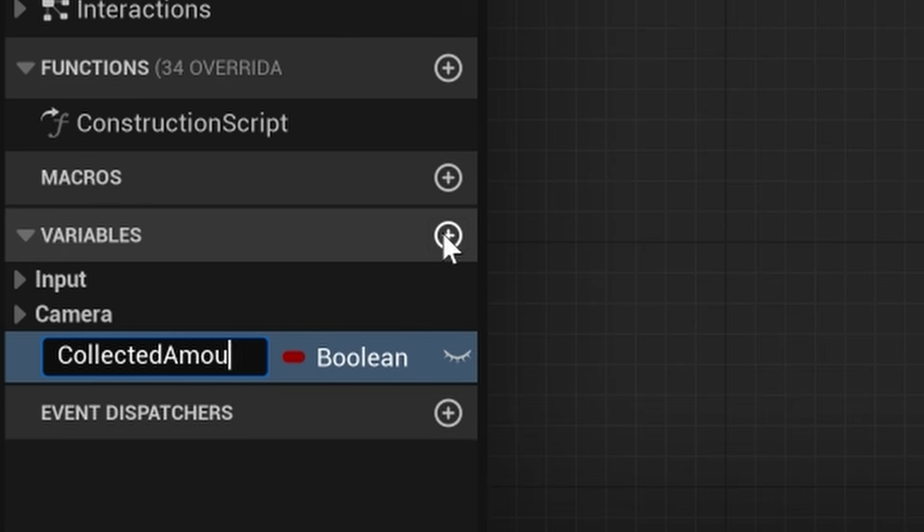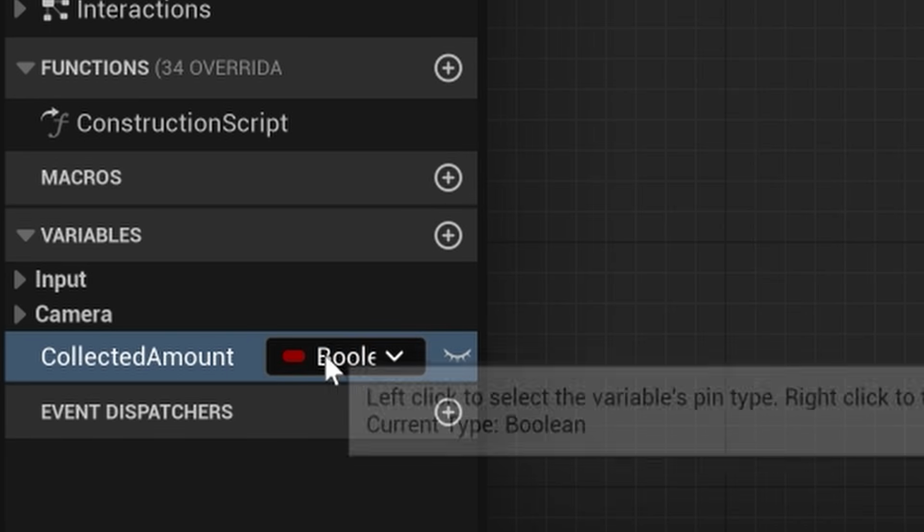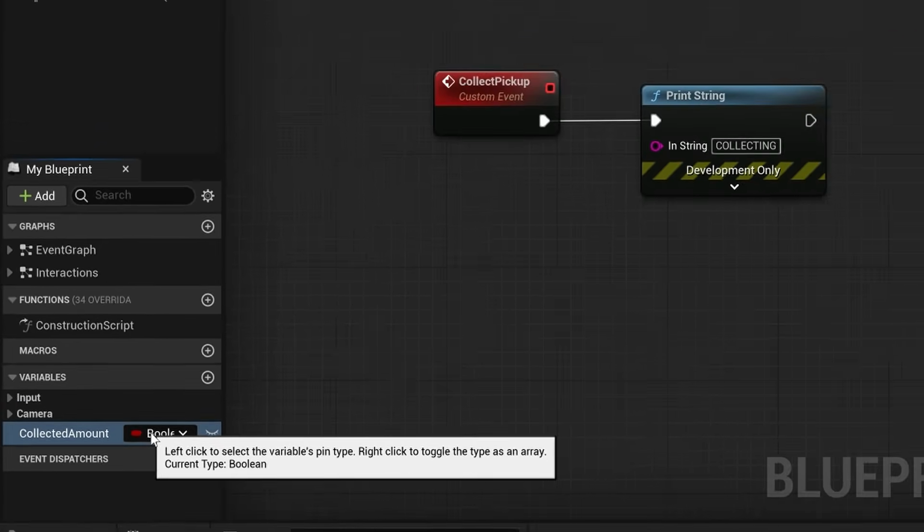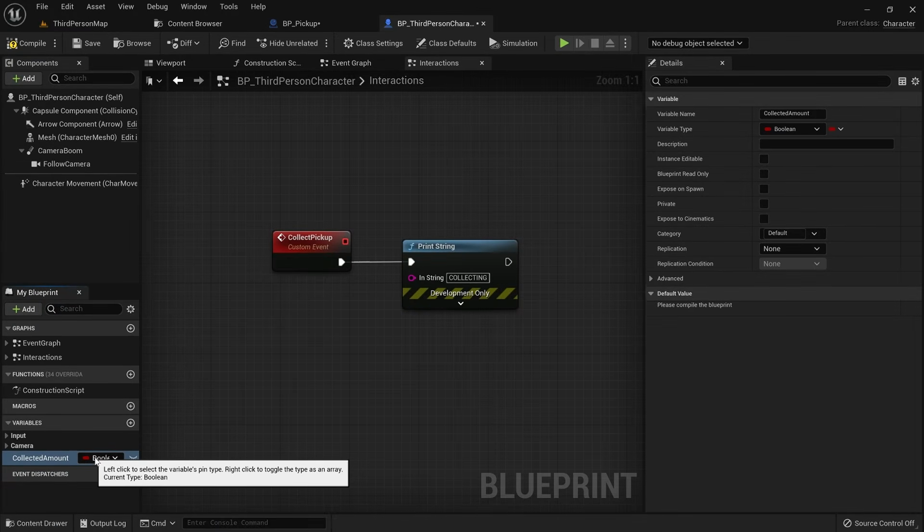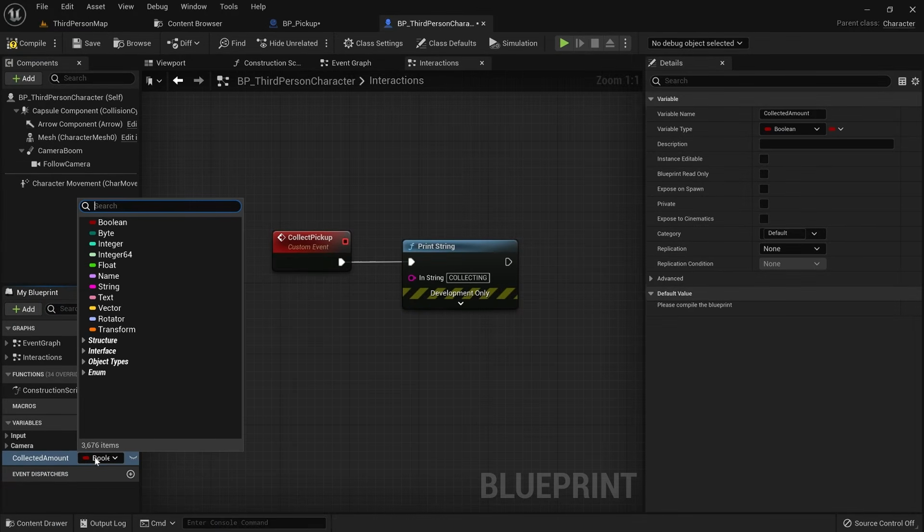By default, the type of our variable is set to boolean, which is a data type that can only hold a value of either true or false. But we want our collected amount to be a number we can increase each time we pick up another object. When you open up this menu, however, you see a lot of different types, and that can be quite intimidating for a beginner to understand.